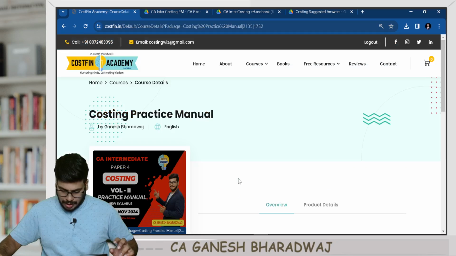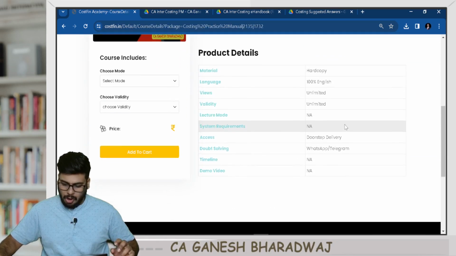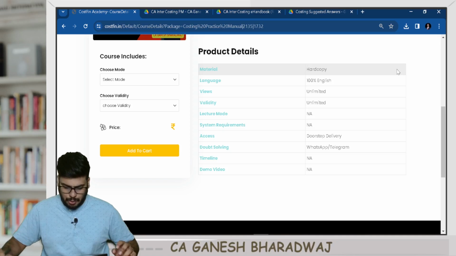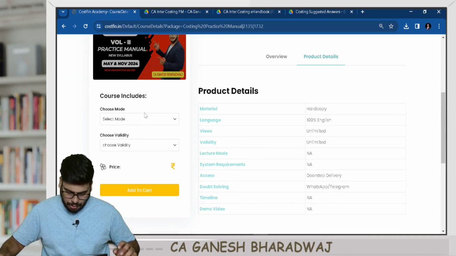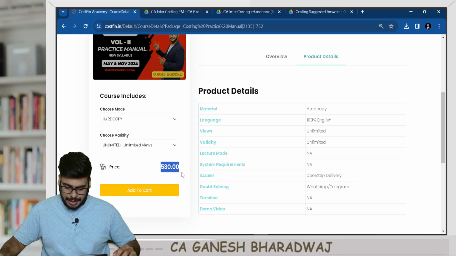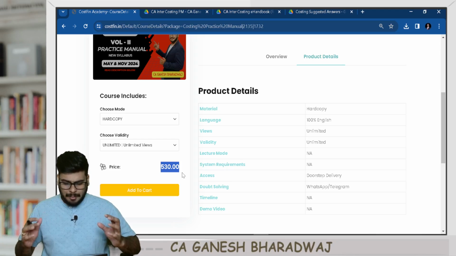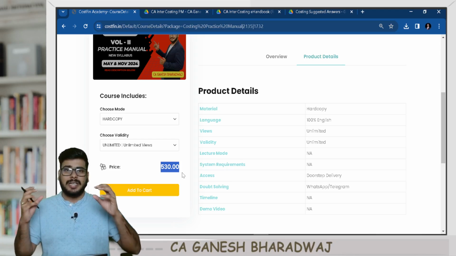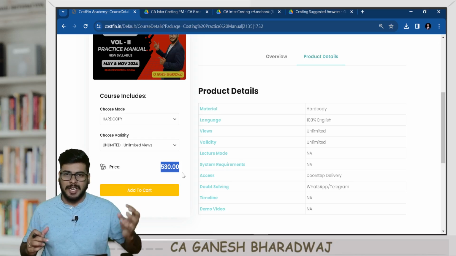So here, if you see, for costing handbook and costing practice manual volume 2, it's ready. So now you can click on this. We have given all the product details. Yes, this includes all the delivery charges. You can just click on the hard copy. There are no limitations here. It's going to be 530 rupees because this practice manual is slightly a big book. It has about 420 pages.